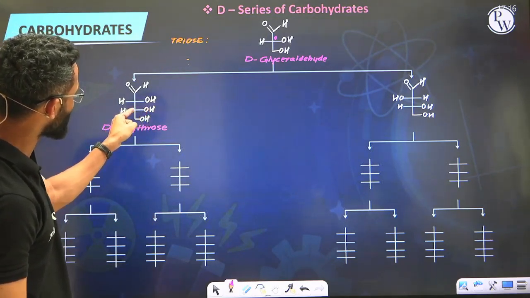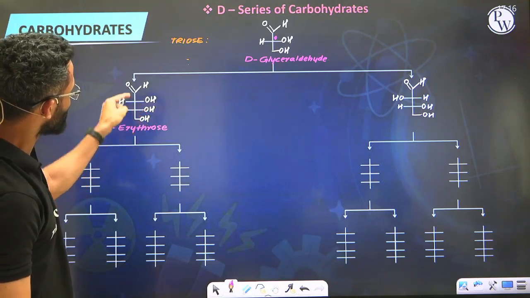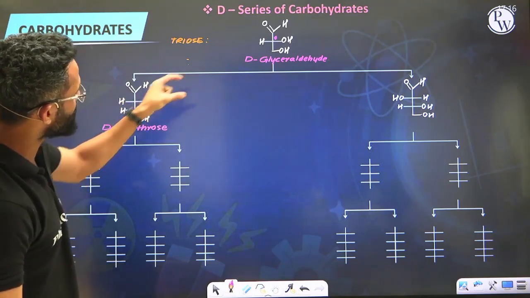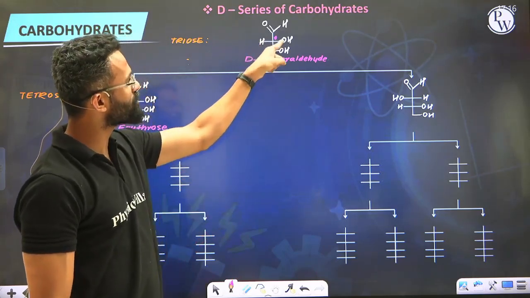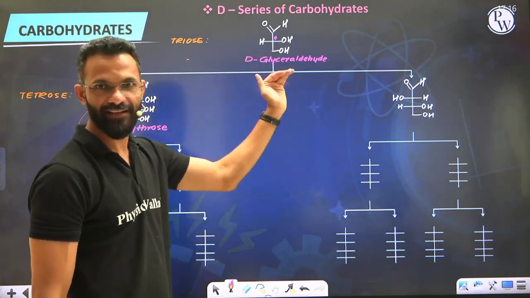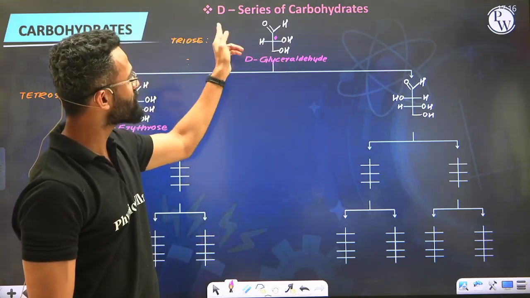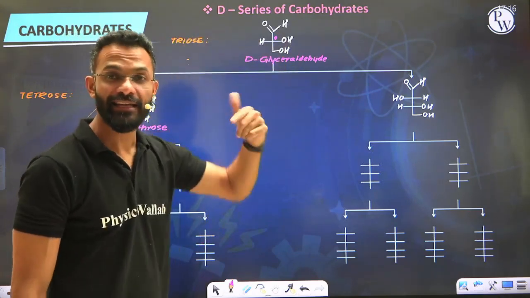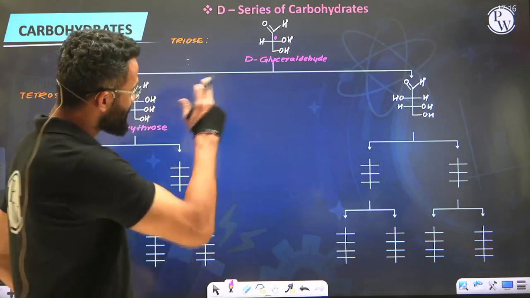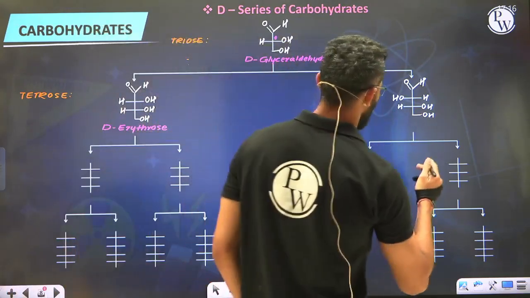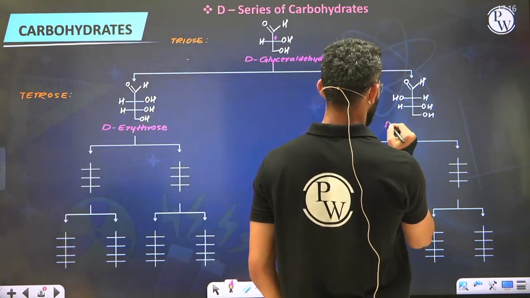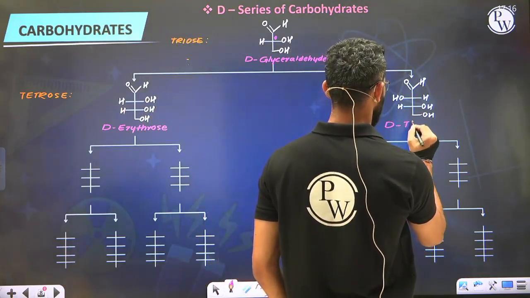Obviously at the lowest chiral carbon OH is going to remain right, because the first, third and fourth carbon we kept the same as that of glyceraldehyde, and in this glyceraldehyde OH was present to the right, so you call it D-glyceraldehyde, right? If this OH would have been to the left, you would have called it L-glyceraldehyde. So as of now it is D. So if the first one was D-erythrose, the second one is called D-threose.